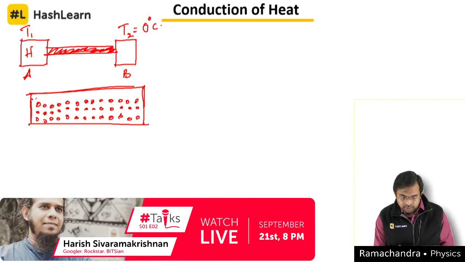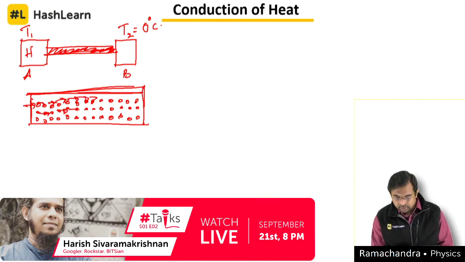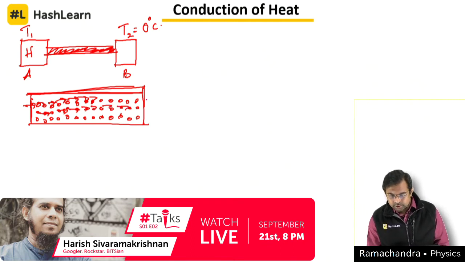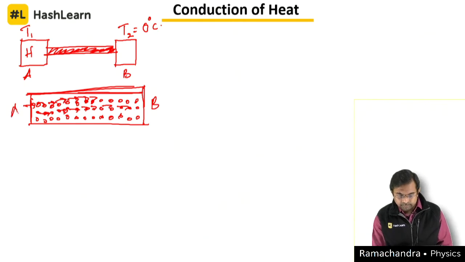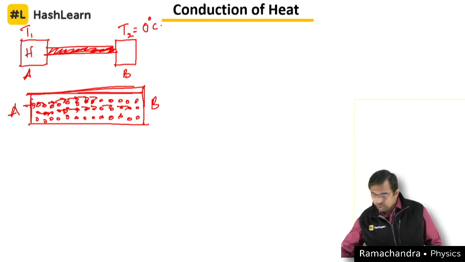In this, the free electrons in the rod, since in metal it is quite full, receive the heat and give it away to the next molecule, or the particle which is sitting next to it. So slowly the heat energy is going to be received at B here. Now, let us try to get into a little more detail.